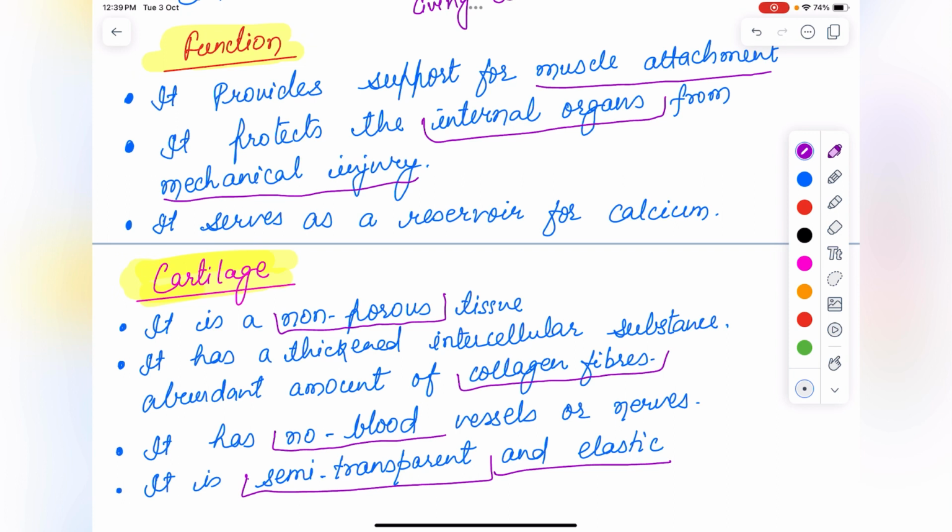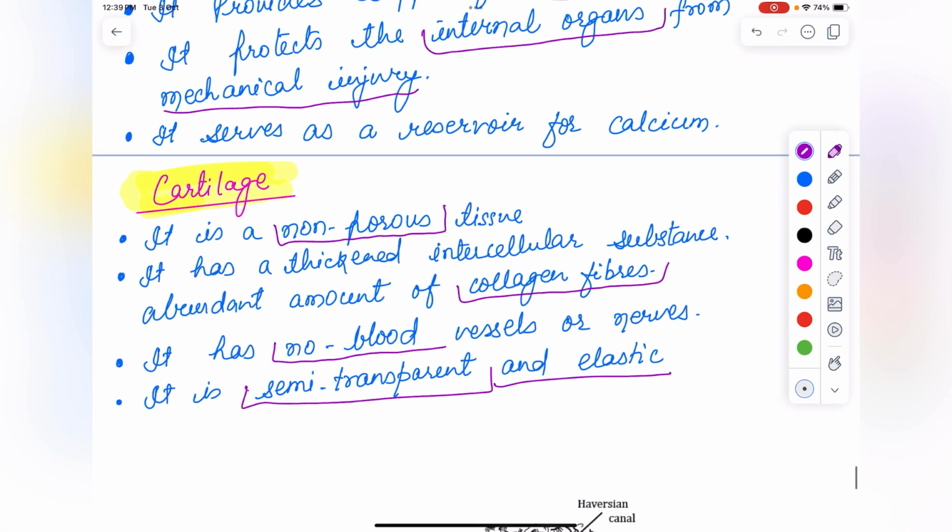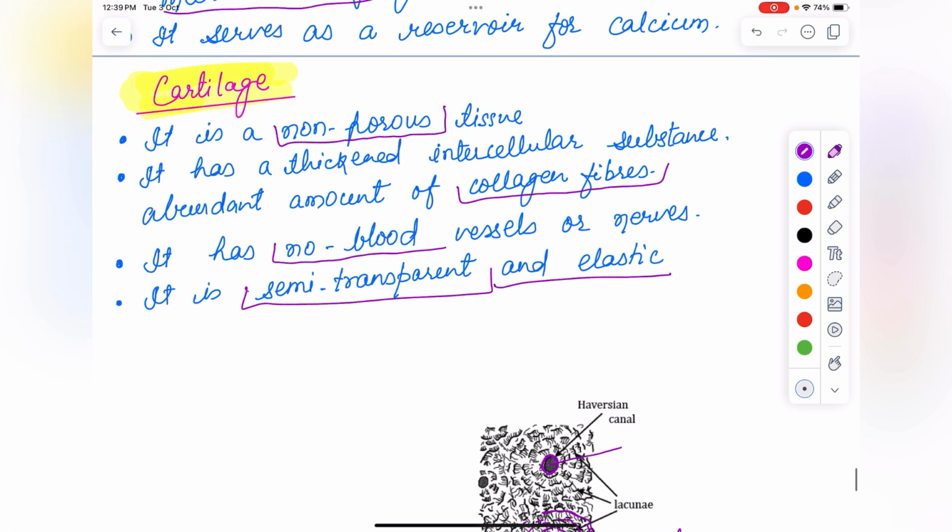This cartilage will be found in the tip of the nose, the external part of the ear, trachea, bronchi, between the vertebrae and at the end of long bones.